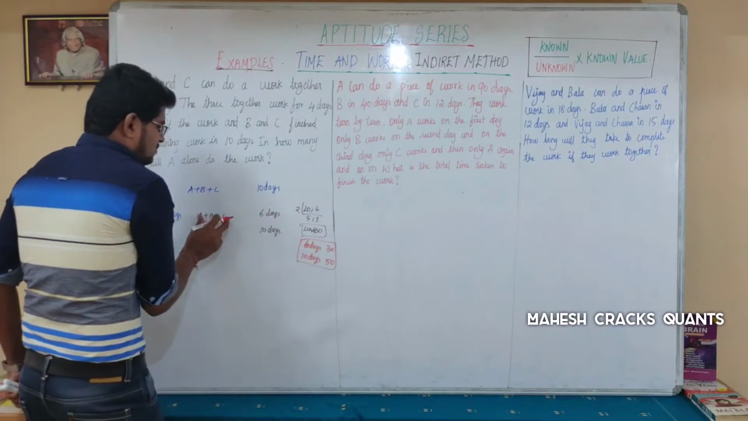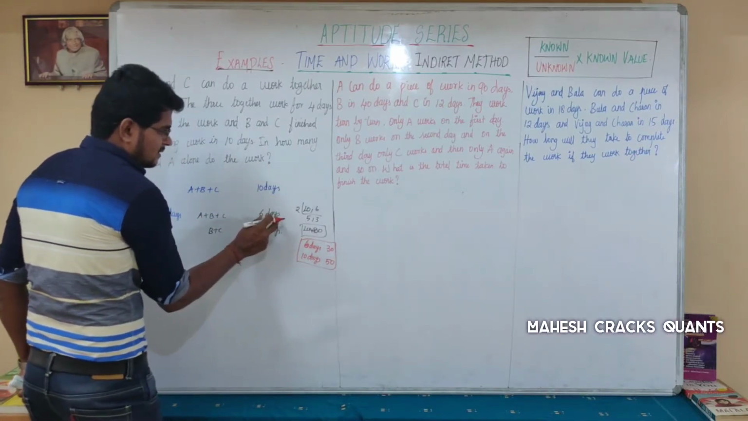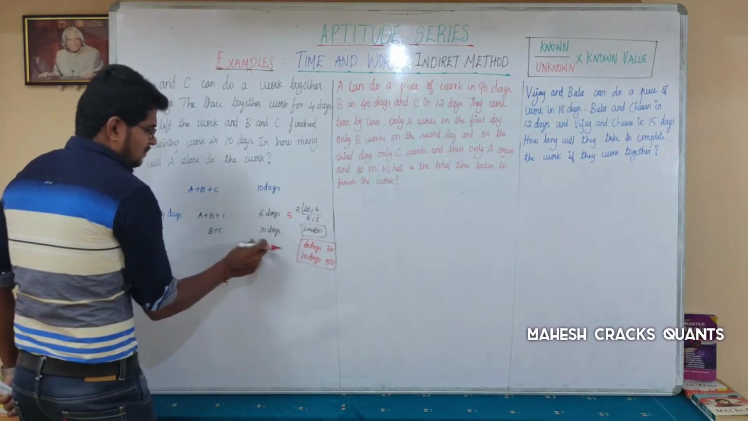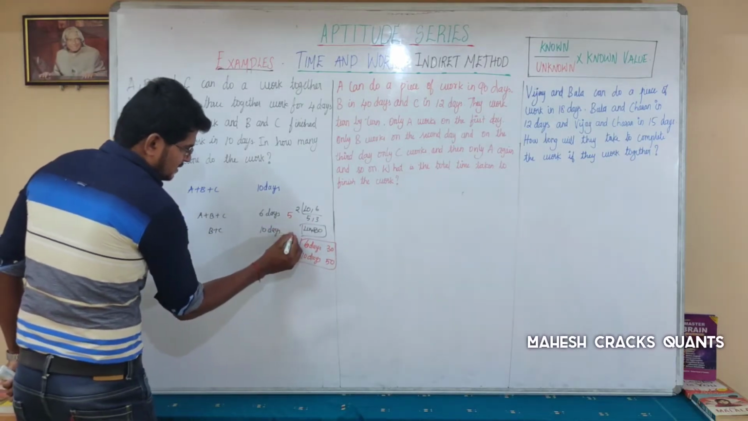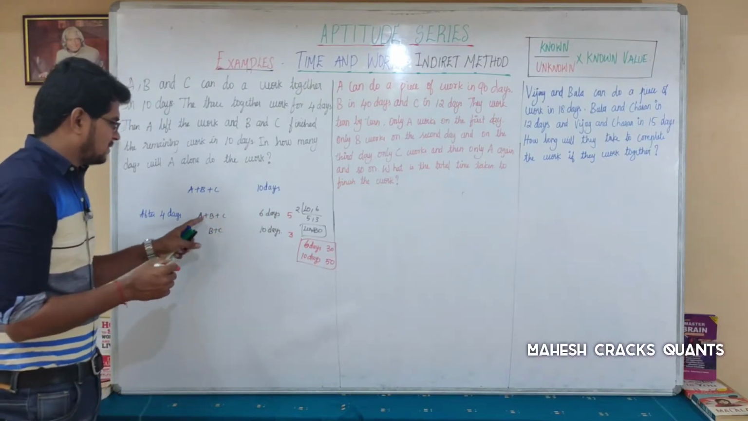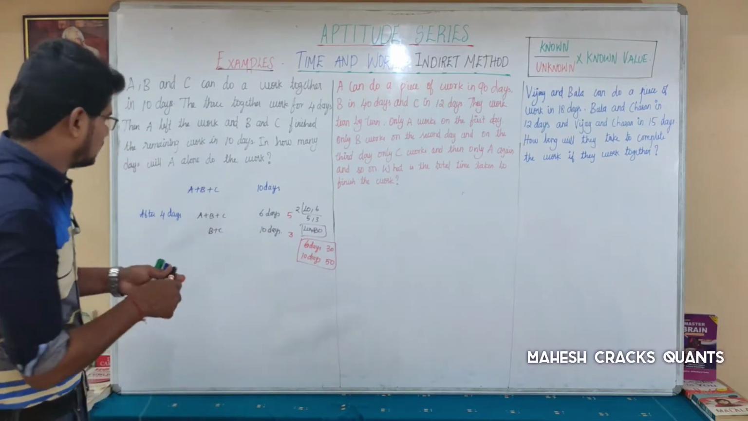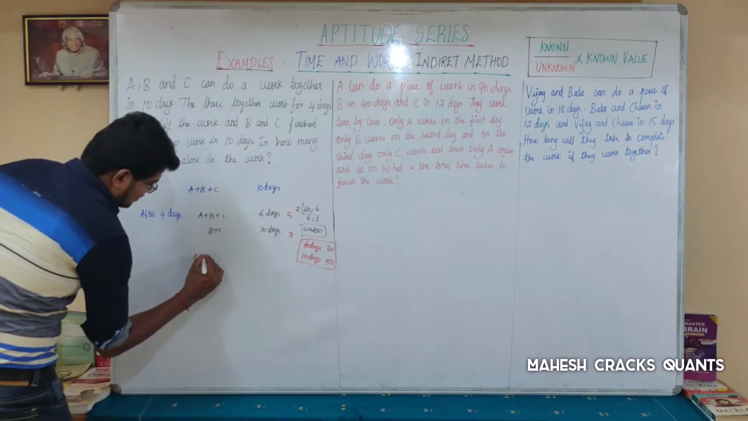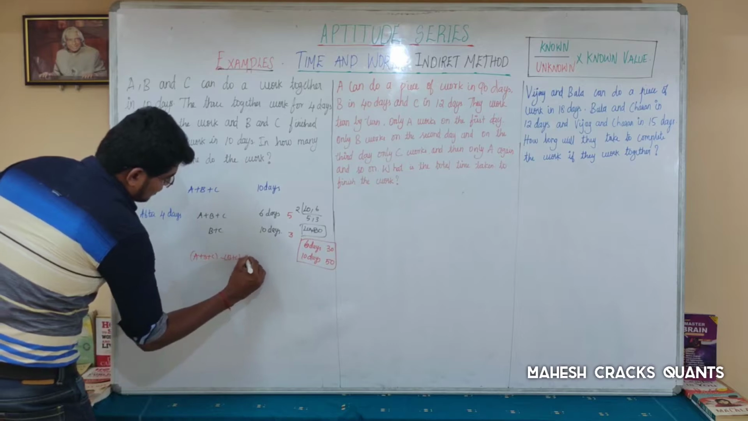So A plus B plus C can finish 30 work in 6 days, which means each day they will do 5. And B plus C could finish the remaining 30 work in 10 days, so each day they will do 3. Using these two, A plus B plus C is 5, B plus C is 3. What is A? You could find it. A is A plus B plus C minus B plus C.